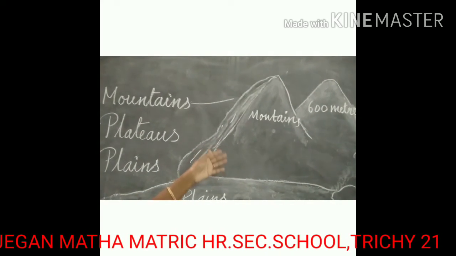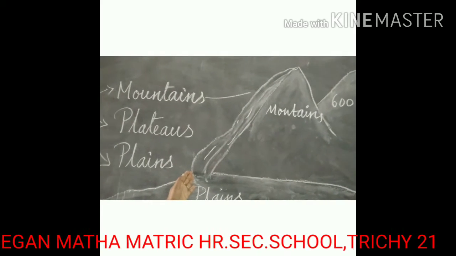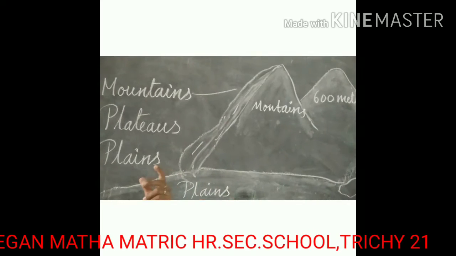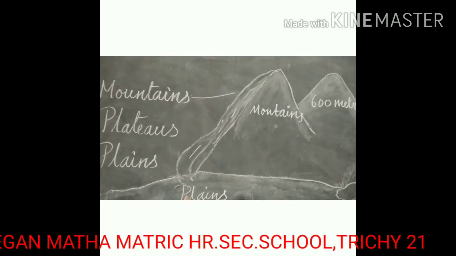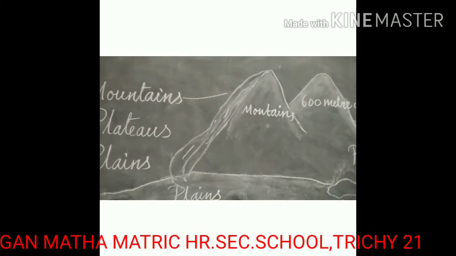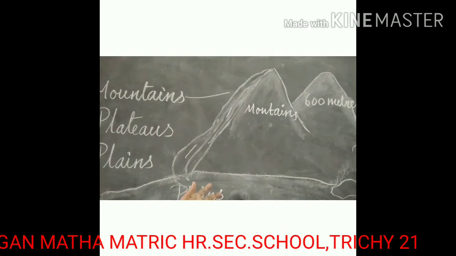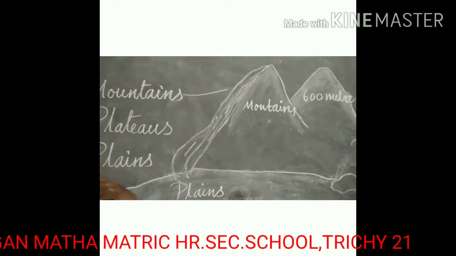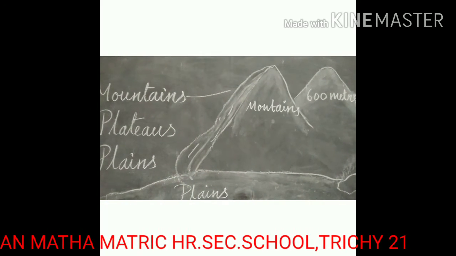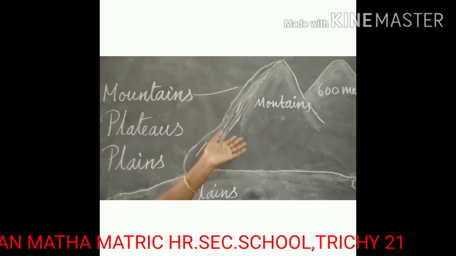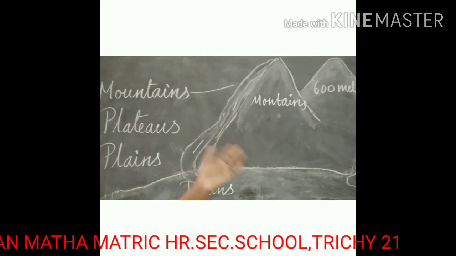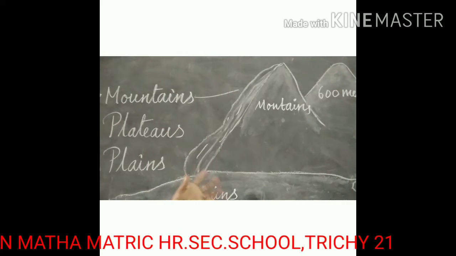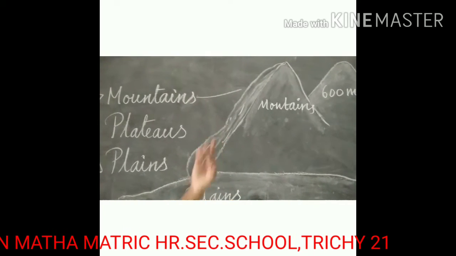Mountains are the sources of rivers. They provide shelter to flora and fauna. Tourism is an important activity here. During summer, people go to mountain regions to enjoy the pleasing cool weather. Udagamandalam, Kodaikanal, Kolli Hills, Yercaud and Yelagiri are some of the hill stations found in Tamil Nadu.